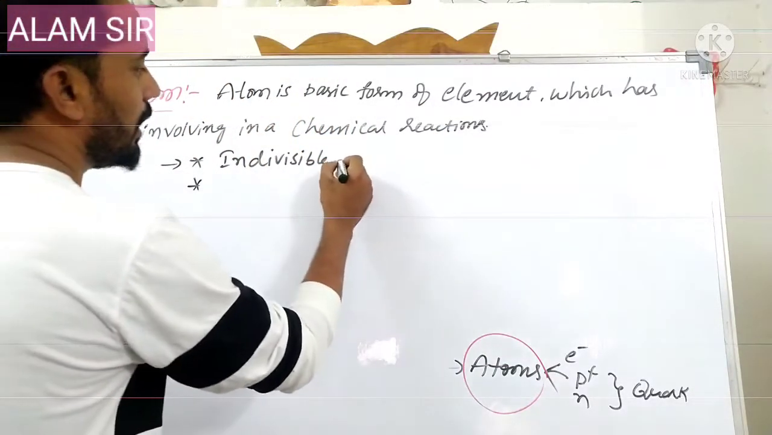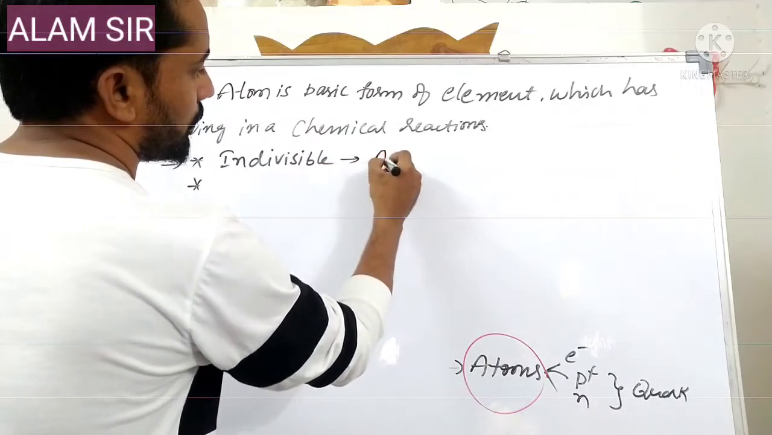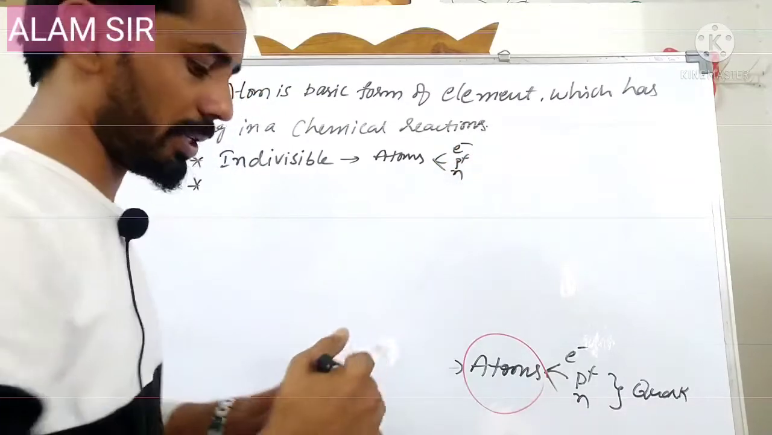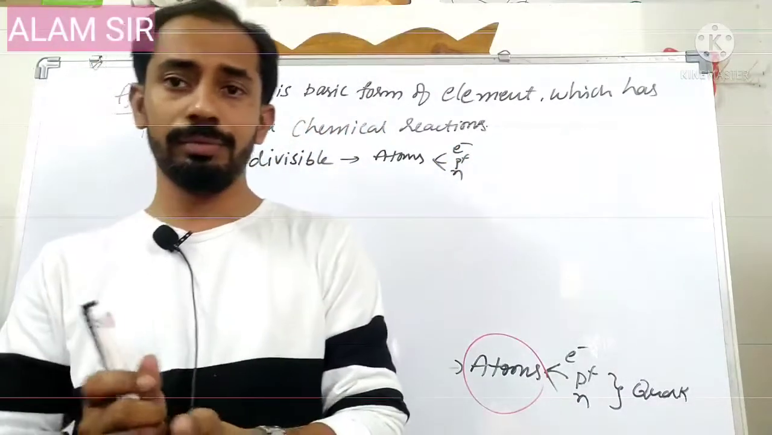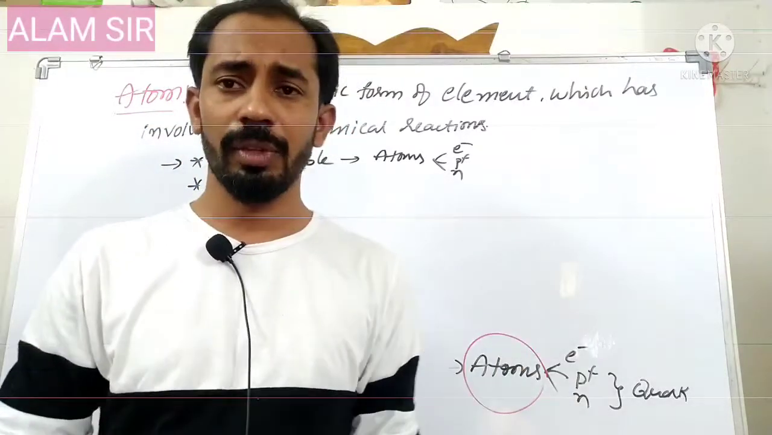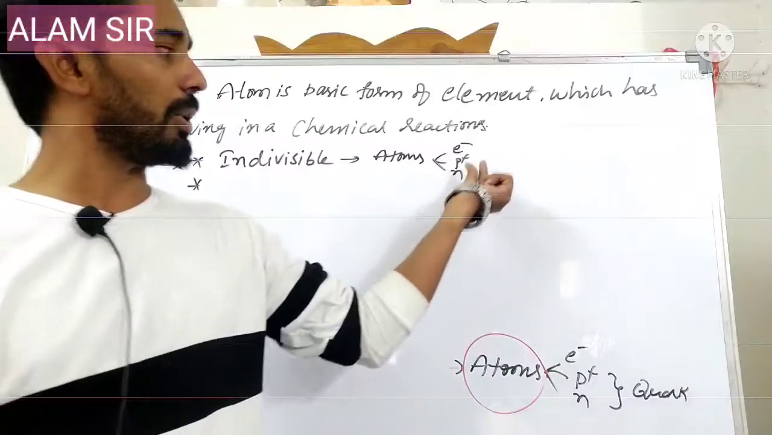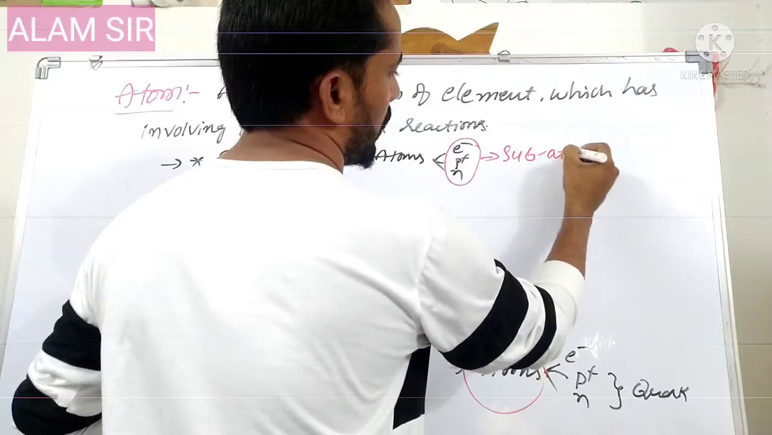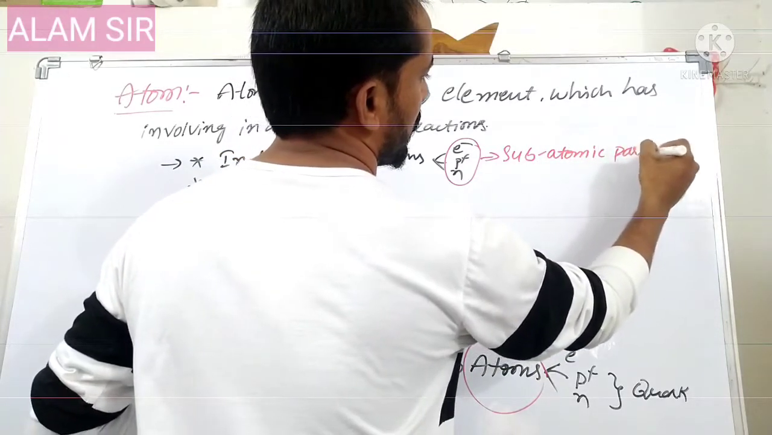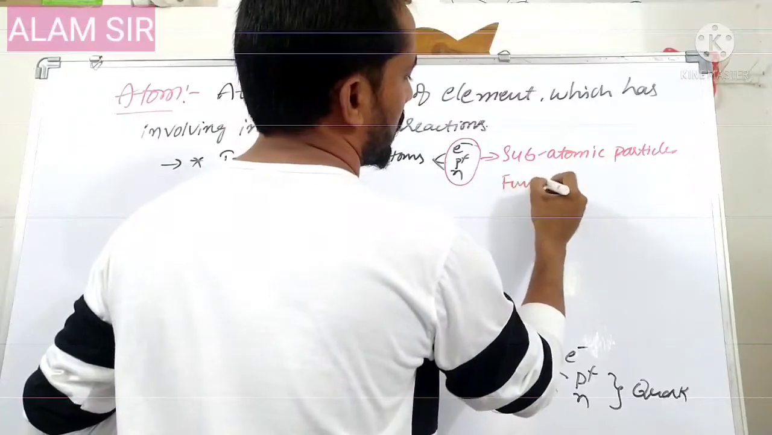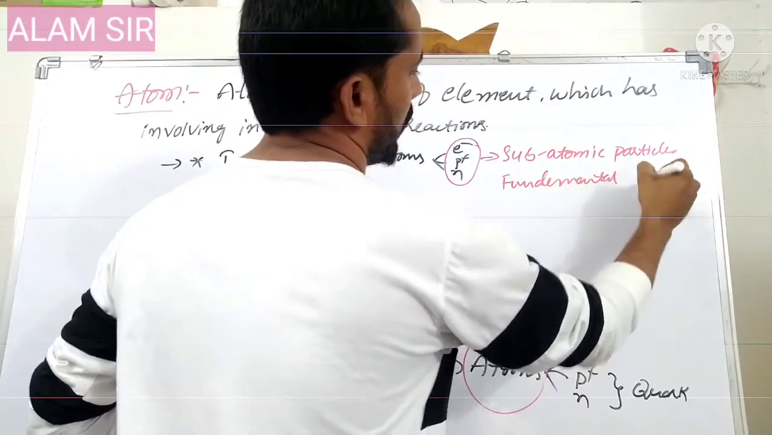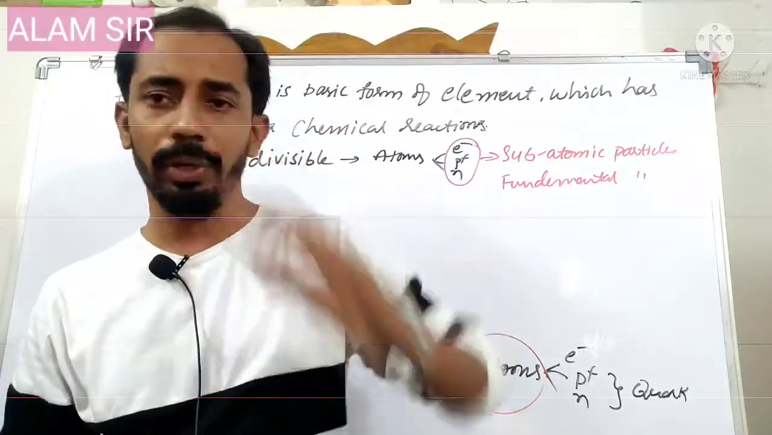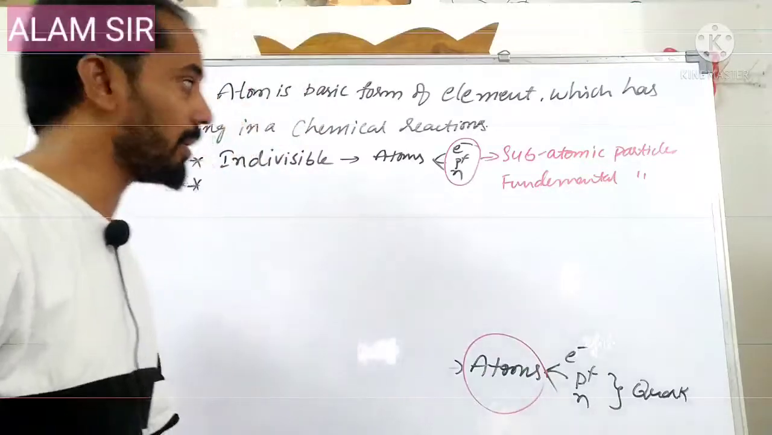But modern theorists say that atoms are made up of electron, proton, neutron, muon, neutrino, antineutrino, gluon. Many particles are there. Among those, the very important ones are electron, proton and neutron. That's why these three are called subatomic particles or fundamental particles, because in the construction of an atom these three play the very important role.